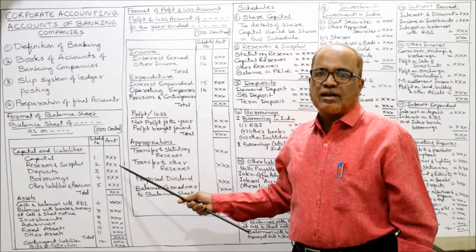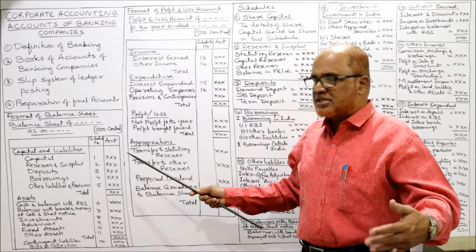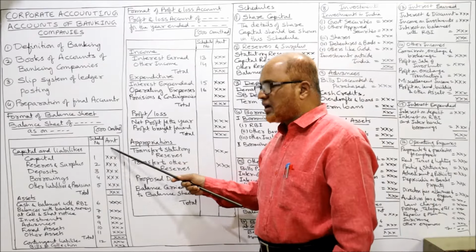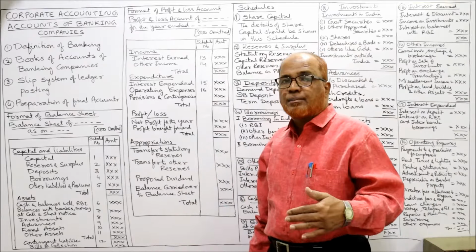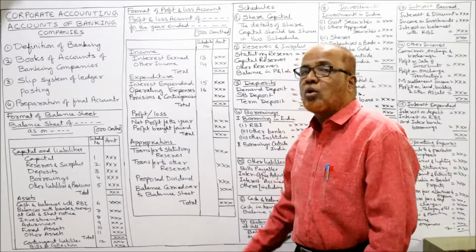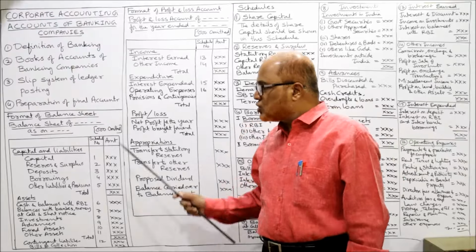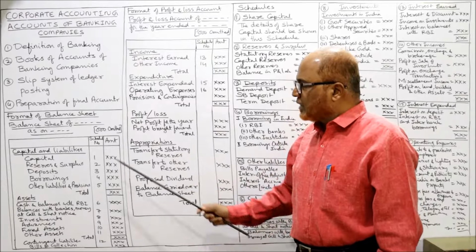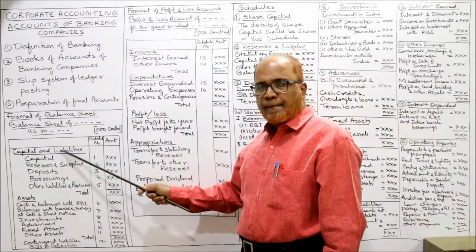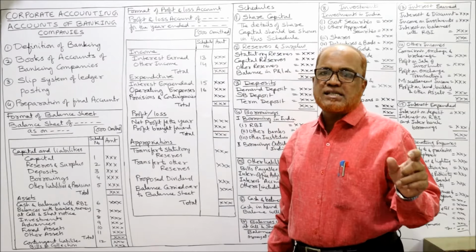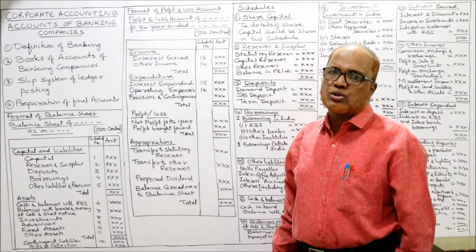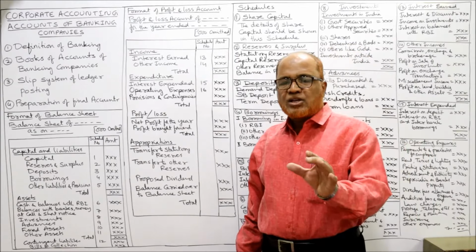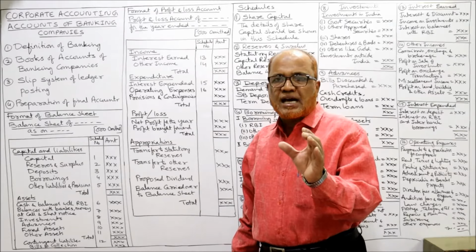Actually three columns are there, but for the sake of simplicity, I have taken only two columns: the schedule number column and current year's amount. Apart from that, the RBI has prescribed one more column: previous year's amounts should also be shown. But now I have taken only the current year's amount. Now capital and liabilities. It is a schedule-based system of keeping final accounts. Schedule-based system means the balance sheet and profit and loss account will be concise.